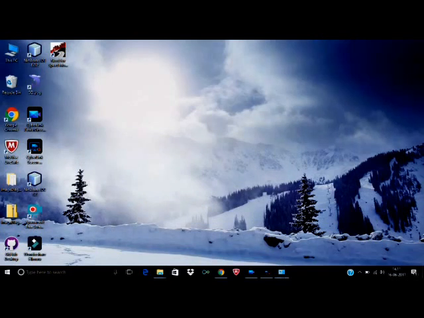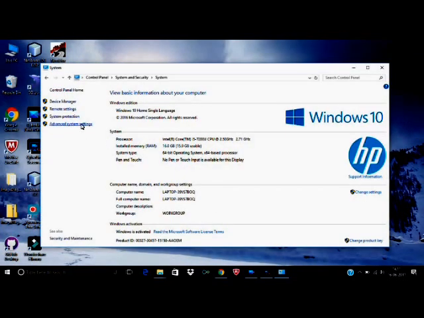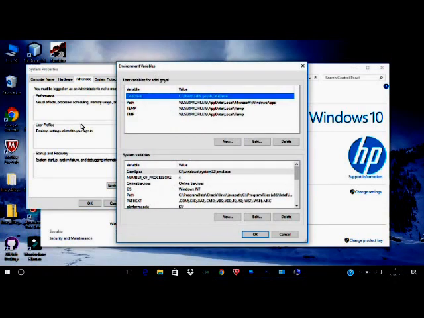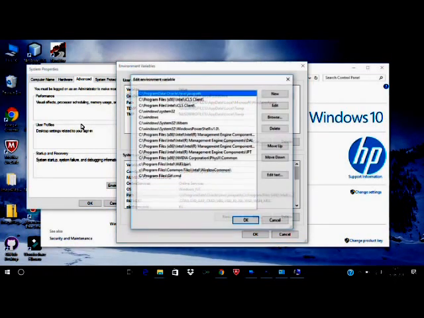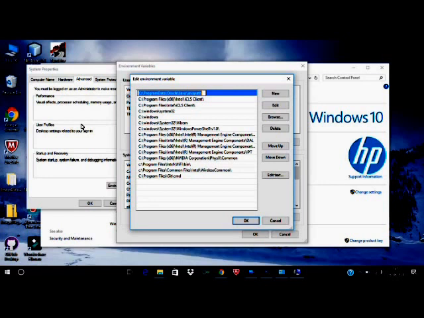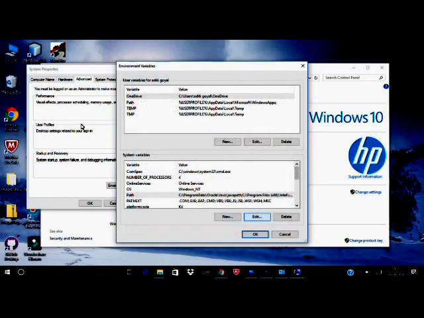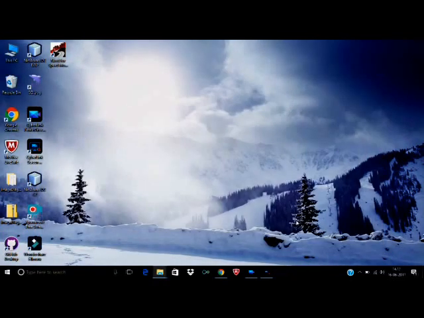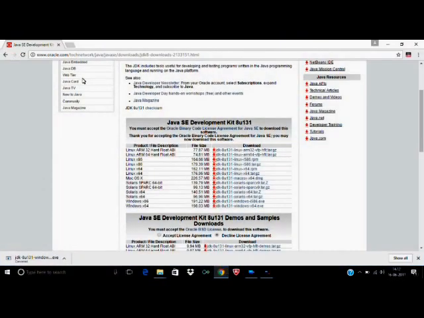Go to control panel, advanced system settings, environmental variables and click on path. Again put a semicolon after it and paste it. Again OK, press OK and press OK. Now our path is set, friends, and we will download NetBeans.